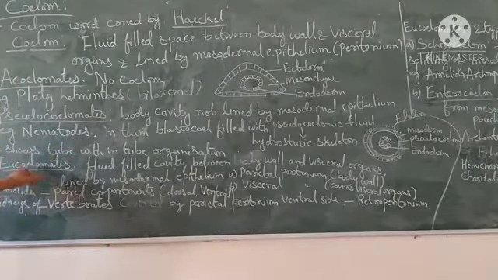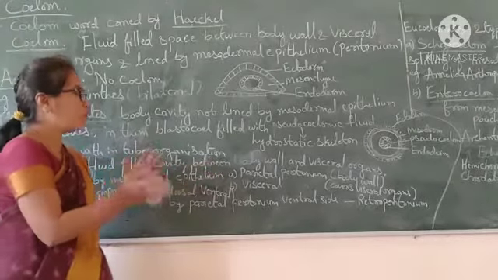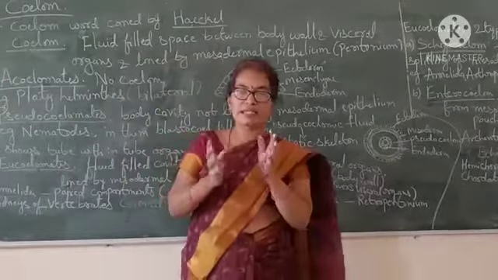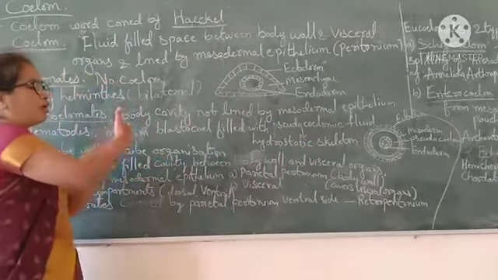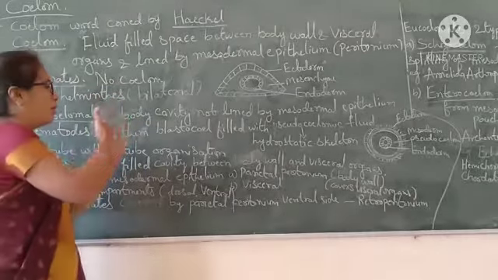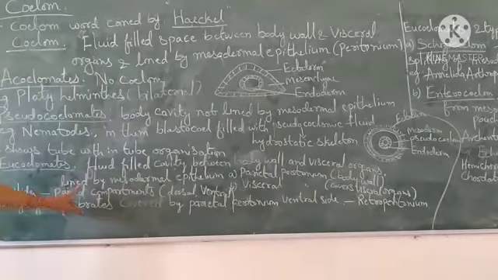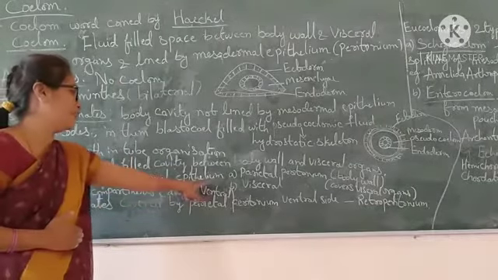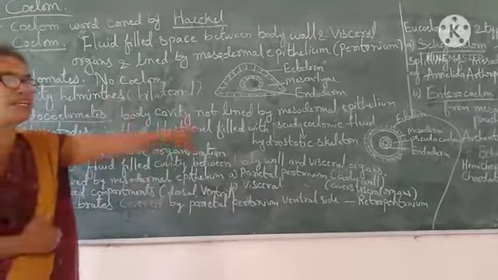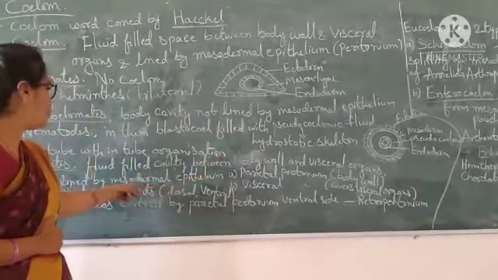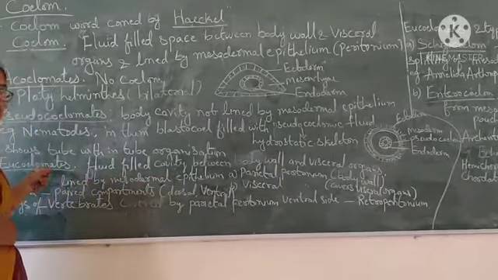Now eucoelomates. In eucoelomates, there is a fluid-filled cavity between the body wall and visceral organs. The inside organs are called visceral organs. The space between the body wall and the visceral organs is filled with fluid. Here they are lined by mesodermal epithelium. In the pseudocoelomates no mesodermal epithelium is present, but here they are covered by mesodermal epithelium. So the eucoelomates contain a true coelom.